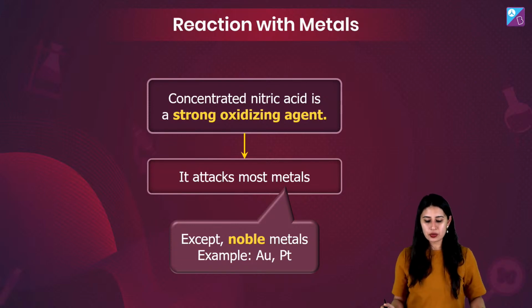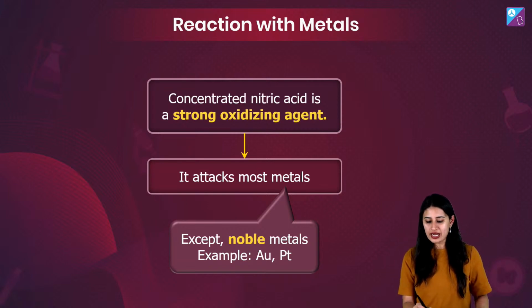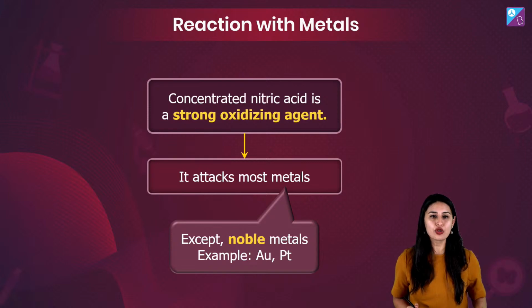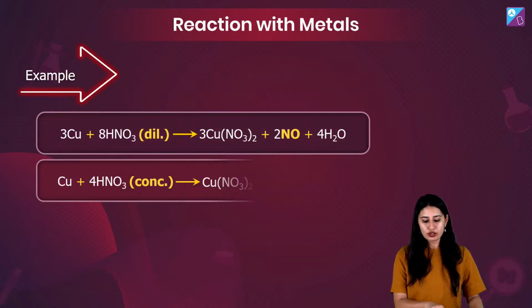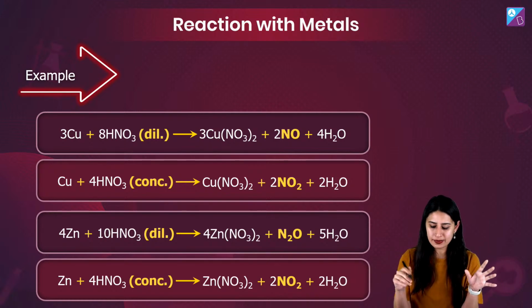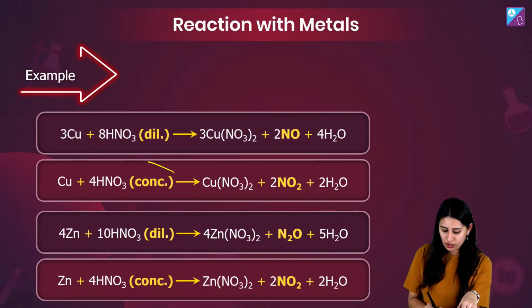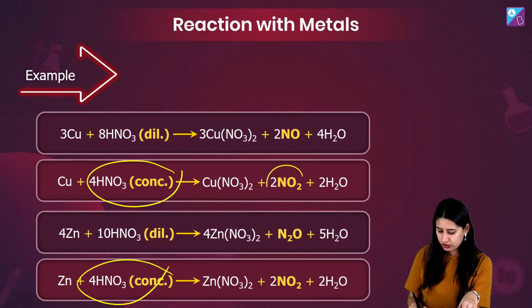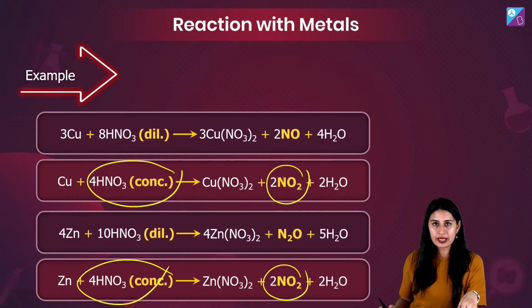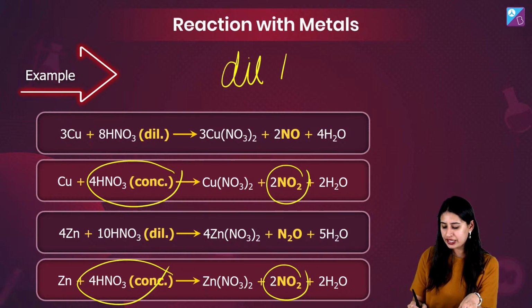Now guys, if I'm talking about reactions with metals, concentrated nitric acid is a strong oxidizing agent. तो क्या metal को react करेगा? बिल्कुल करेगा. But noble metals को no. They're noble. ठीक है? So अगर मैं example दूँ copper और zinc का, how I have made you remember this so many times is, देखिए conc nitric acid के साथ कोई difference नहीं है. Here also you're getting NO2, here also you're getting NO2. Both places you're getting NO2. So if you're getting NO2 at both the places, what becomes confusing is the reaction with the dilute nitric acid.